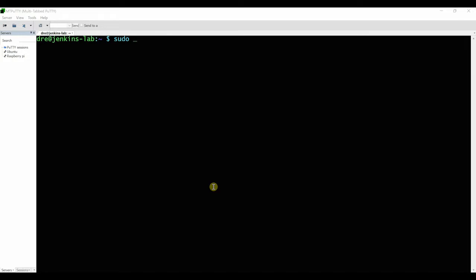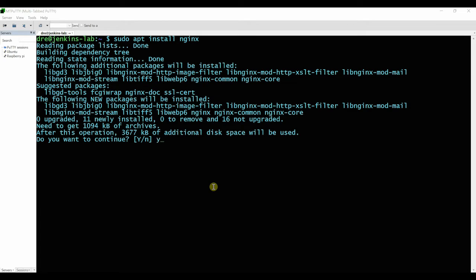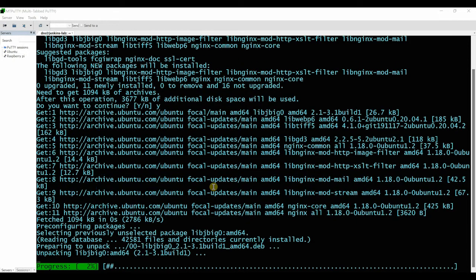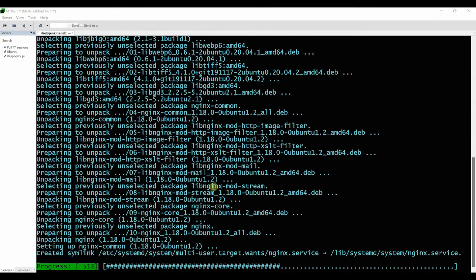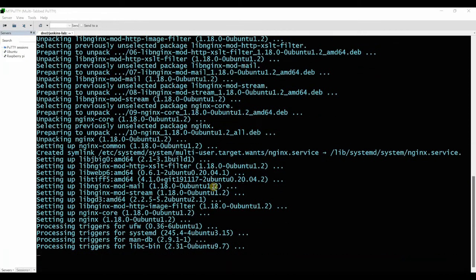So sudo apt, I'm going to use Nginx as it's my preferred one. I believe you can use Apache and other ones. So Nginx. So I'm just going to install that. There's a lot of installing to do, should be very quick and light with this. Shouldn't take too long. And then just clear the screen.